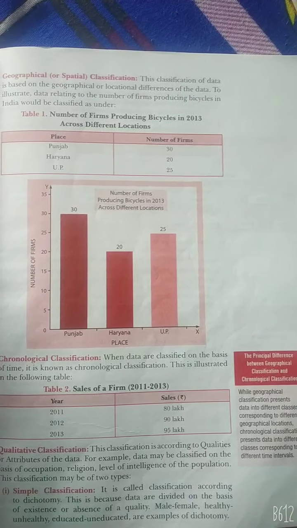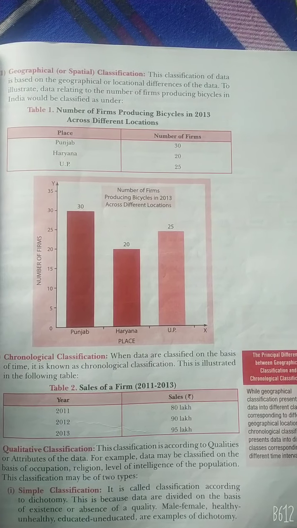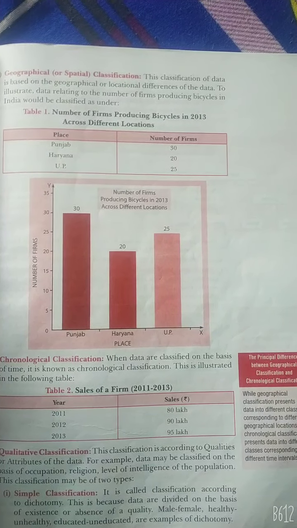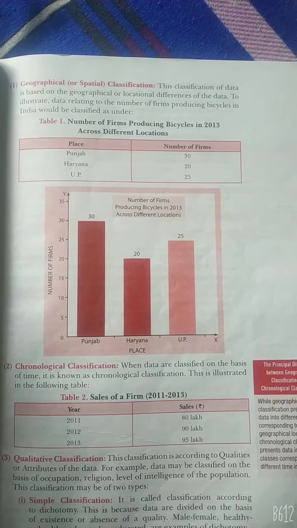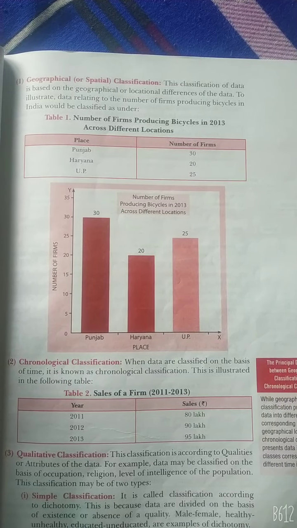The basics of classification are divided into four parts: geographical, chronological, qualitative and quantitative. First we discuss the geographical. The classification of data is based on the geographical or locational difference of the data.